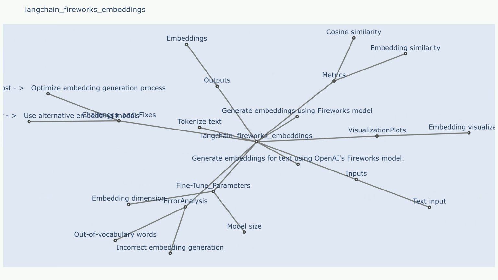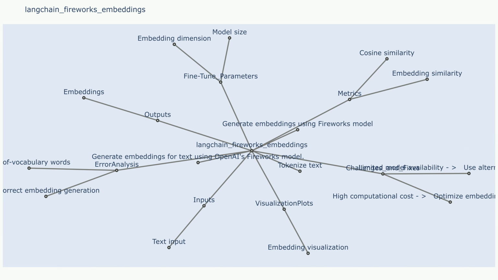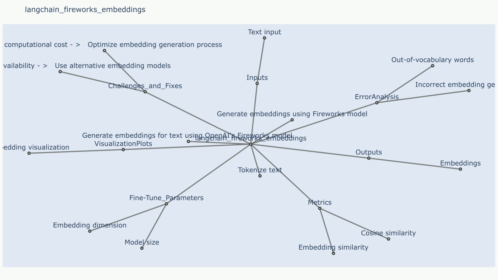Uncertainty methods. Dropout: a technique that randomly drops out neurons during training to improve model robustness and reduce overfitting. Challenges and fixes. Challenge 1: handling out-of-vocabulary (OOV) words. Words not present in the model's vocabulary might not be properly embedded.